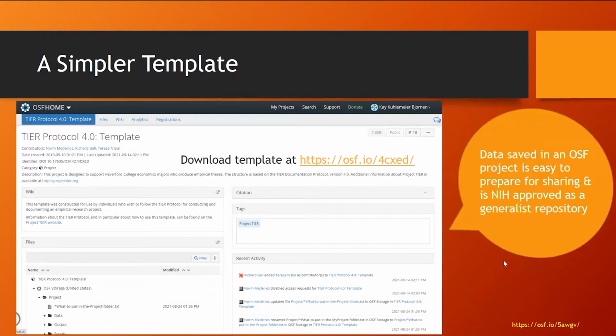This is a simpler template, and this one I found out about actually quite recently. It is actually built for economics type projects. And in addition to having a flatter structure, fewer folders and so on, it also includes README files in each one of the folders that describes what is supposed to go in those folders. So in each of these cases, if you go up here, let's go ahead and open this one and take a look.